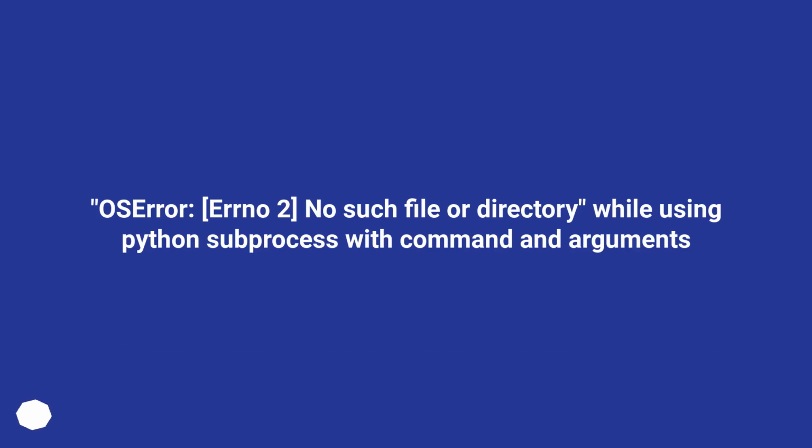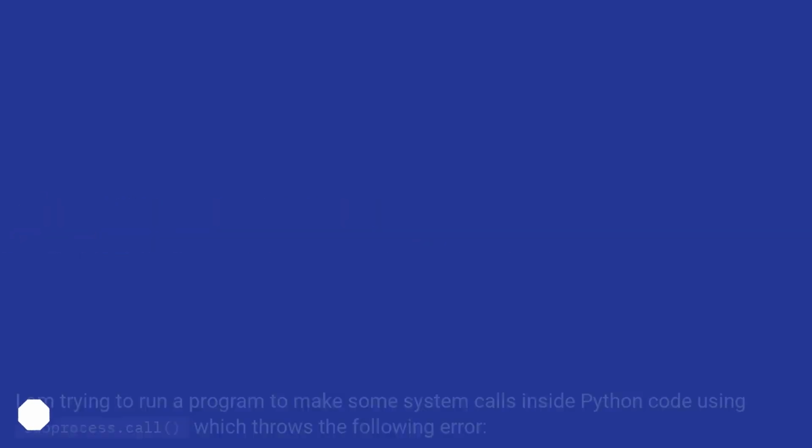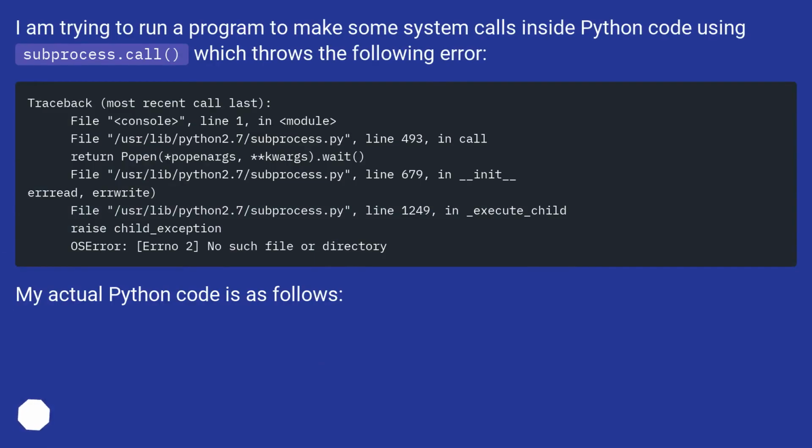OSError, Errno 2, no such file or directory while using Python subprocess with command and arguments. I'm trying to run a program to make some system calls inside Python code using subprocess.call, which throws the following error.